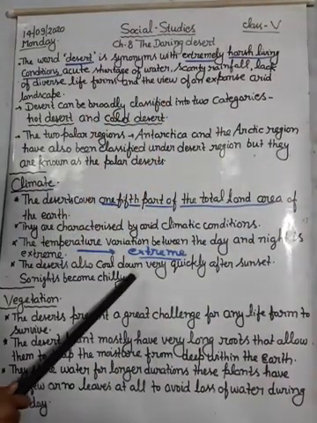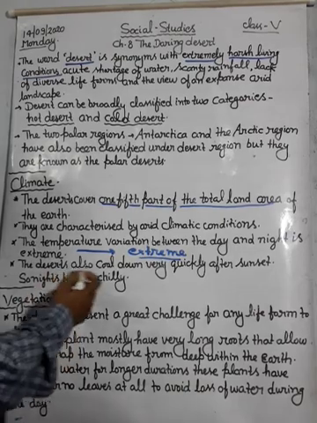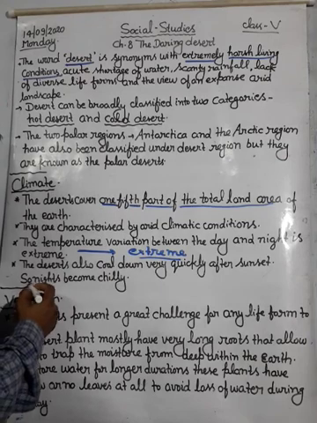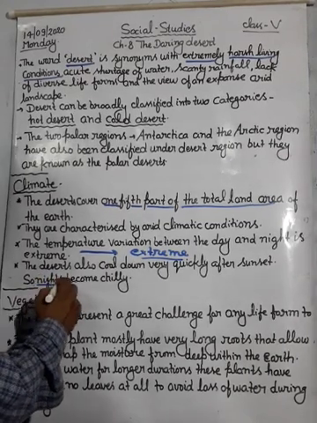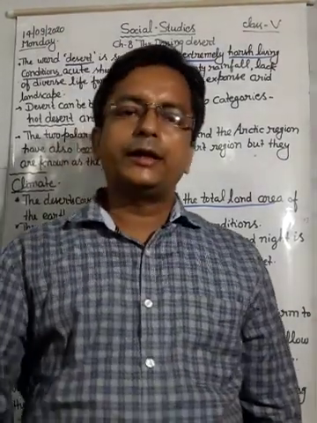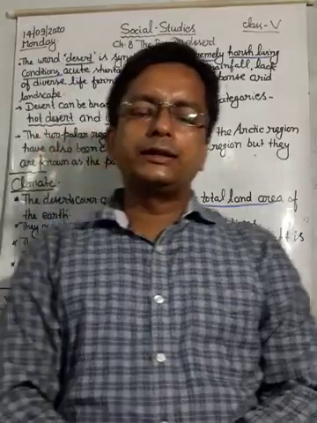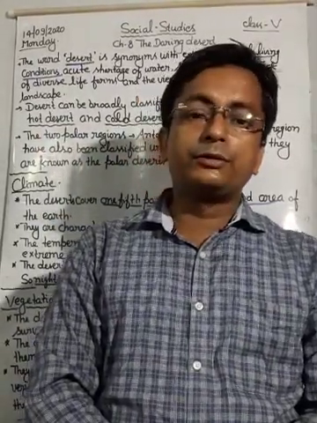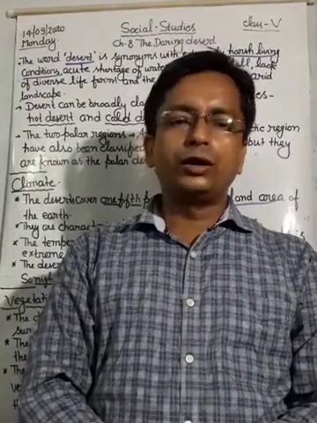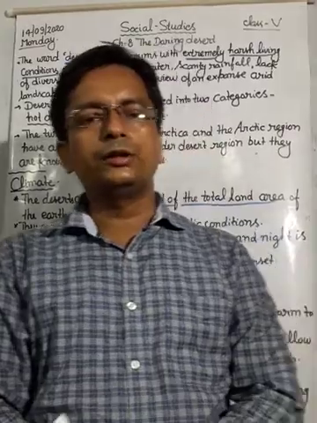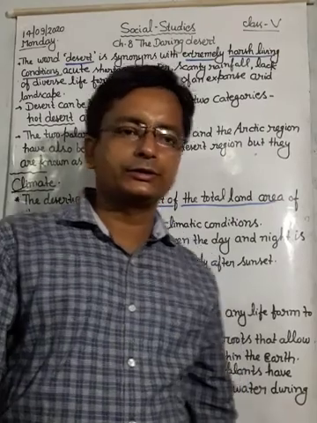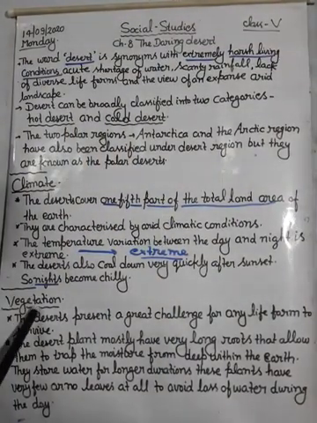So deserts cool down very quickly after sunset, and nights become chilly. Yes, in the daytime the deserts get heated and the temperature is very high, and at night when the sand cools down, there is too much cold. So desert nights are called chilly nights. Next one is vegetation.